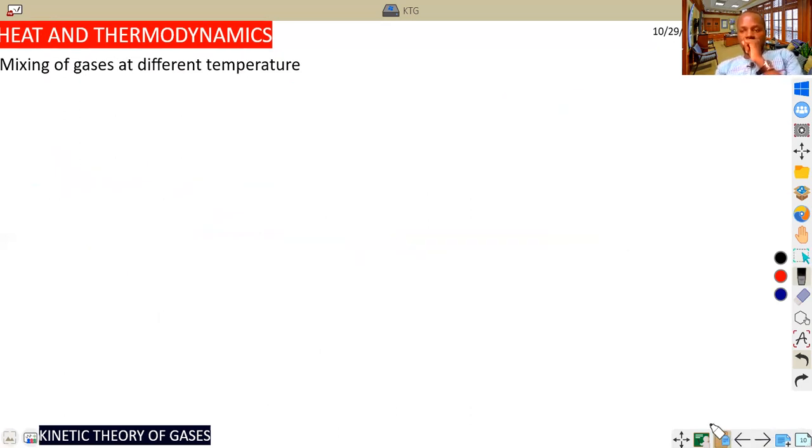Okay, fine. Mixing of gases at different temperature. If we mix gases at different temperature, let's just consider it's a case of mixing for understanding's sake, and for us to understand what we mean by mixing. So maybe we have N gases, meaning we have a number of gases that have a different number of moles, different degrees of freedom, and different temperature. So I'm considering 3 facts: moles, degrees of freedom (DOF), and temperature.